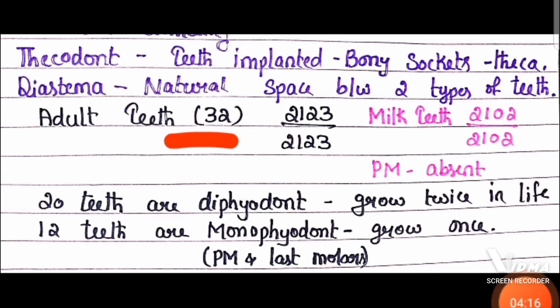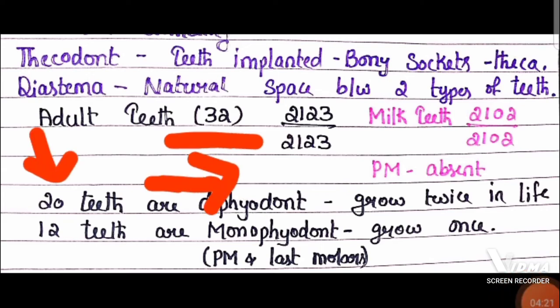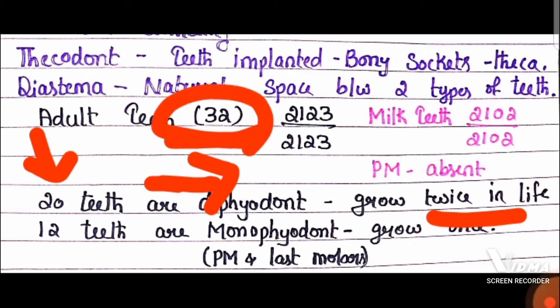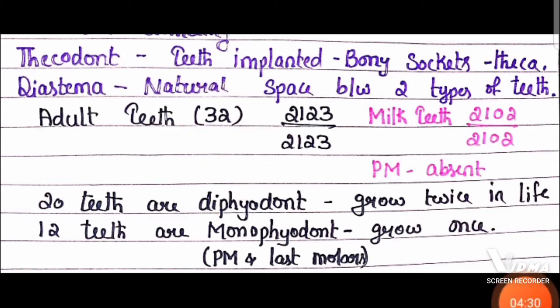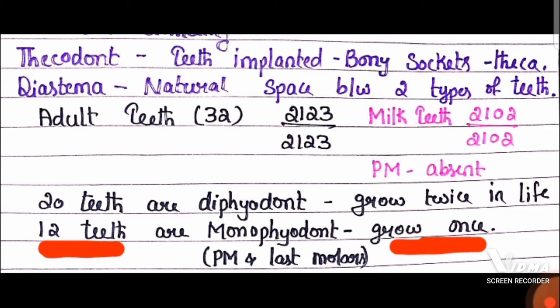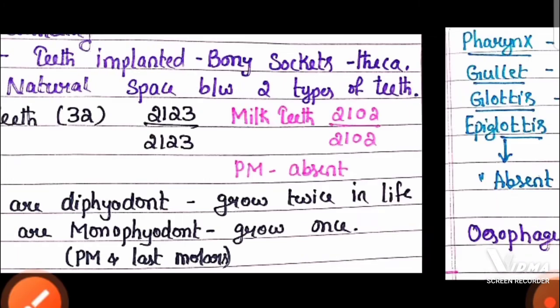Out of 32 teeth, 20 are diphyodont and grow twice in our life. That's why out of 32, 20 are diphyodont and the remaining 12 are monophyodont. Monophyodont means they grow only once in our lifetime, and they are premolars and last molars. Premolars and last molars grow once in our lifetime. They are monophyodont.